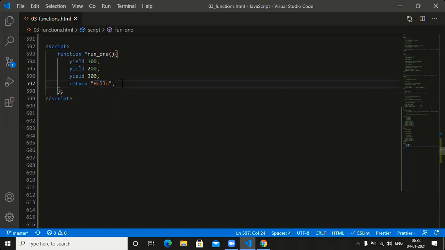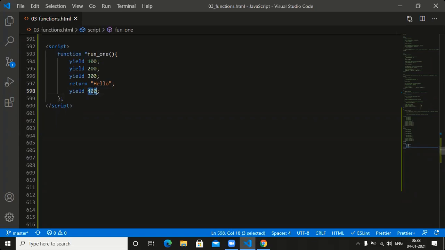Next one, try to see this one here. After that I need to place yield 400. My question is, will 400 execute or not? That is my question, guys. Catch my point now. After the hello, we kept 400 now. Will it execute or not?